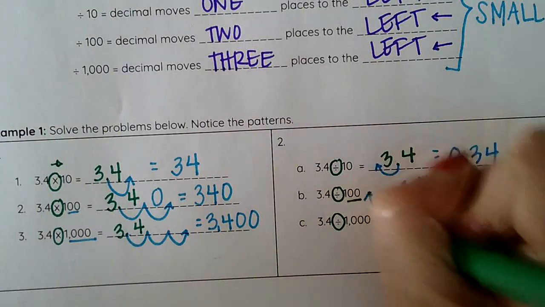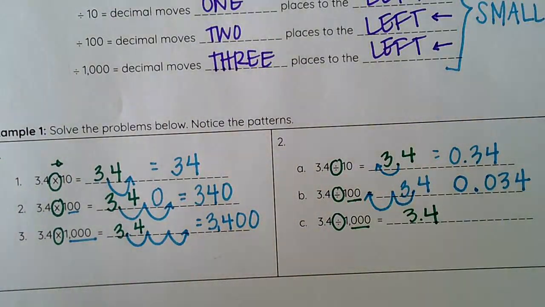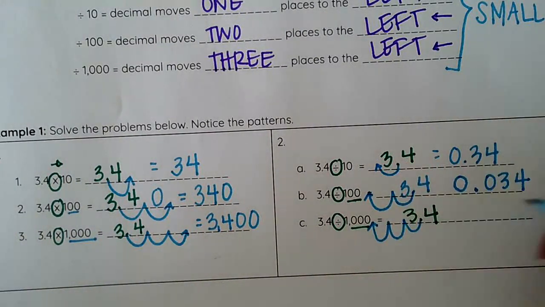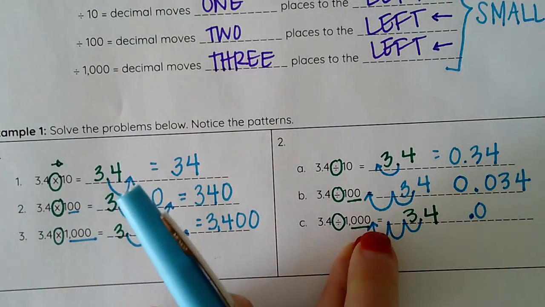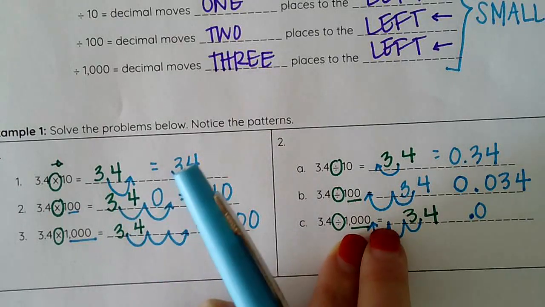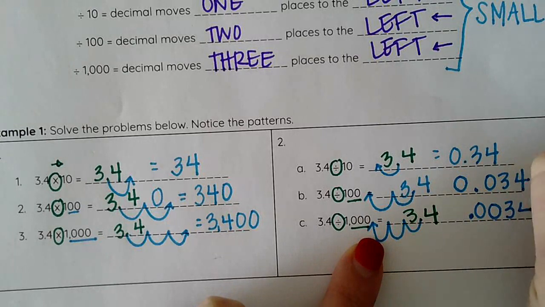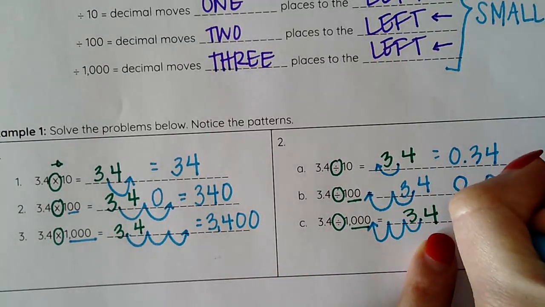All right, last one for this section. We also divide here, and we've got 1,000 this time. So I move my decimal 3 times. 2, 3. Now if you plot your decimal down, you need 2 zeros, then your 3, 4. Again, I don't want to lose that decimal, so I will put a 0 here.